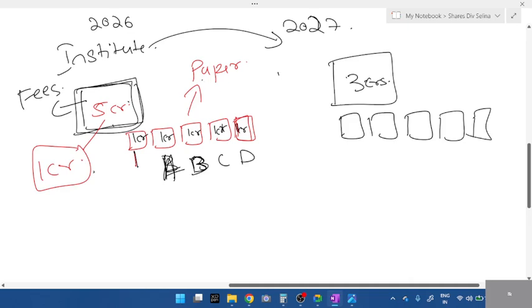The same example I gave with Flipkart. Now Flipkart is doing well, but if it doesn't do well, the values will decrease. Imagine instead of 1 crore, each share goes only for 50 lakhs, so this is 2.5 crores worth. Those who invested, A, B, C, D, even they will go under loss, students. They invested 1 crore and lost 50 lakhs each.